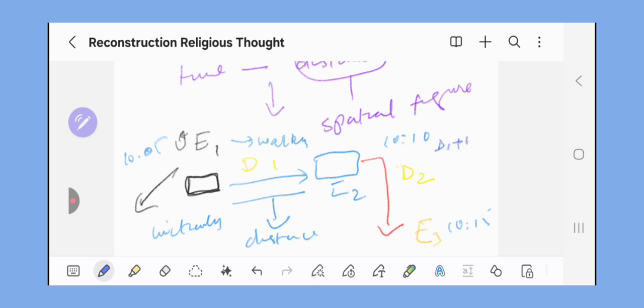D1 plus D2 is the spatial distance, obviously. So let's give it a horizontal axis, and space is this.